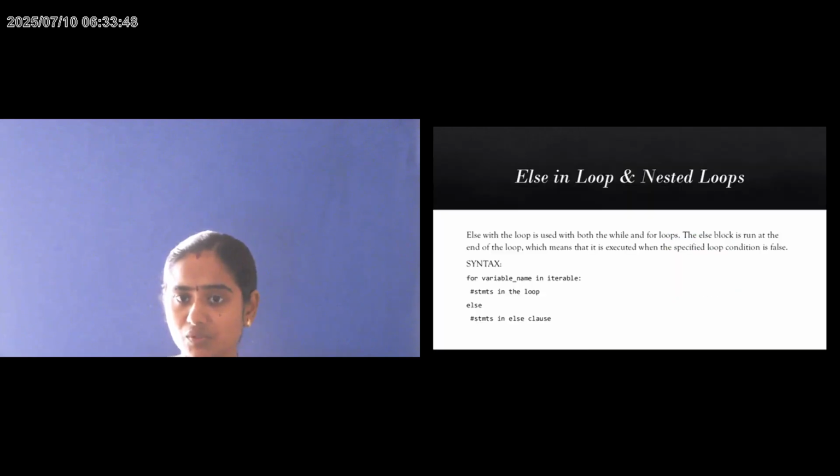Next we are going to look at else in loops and nested loops. What is a nested loop? A loop inside another loop is called a nested loop. Inside the loops we use two condition statements. First, we check one condition. If the condition is true, we check another condition. That is called a nested loop.